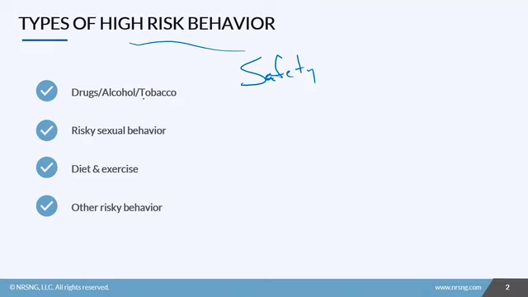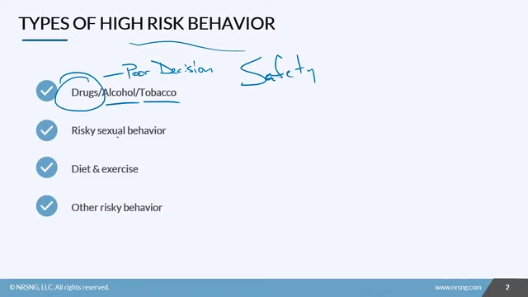The first one we want to look at is substance use or substance abuse. So drugs, alcohol, tobacco. Drugs lead to poor decision making, which could lead to a potential injury. Alcohol and tobacco use both have potential health ramifications like cirrhosis or liver failure or different types of cancers. All of these are a result of high-risk behavior.